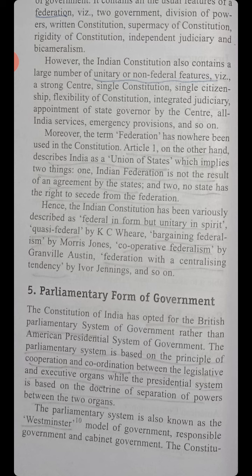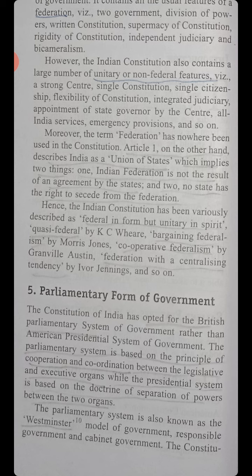Article 1 of the Indian Constitution, on the other hand, describes India as a Union of States, which implies two things. One, the Indian federation is not the result of an agreement by the states, and two, no state has the right to secede from the federation. Hence, the Indian Constitution has been variously described as federal in form but unitary in spirit, quasi-federal by K.C. Wheare, bargaining federalism by Morris Jones, cooperative federalism by Granville Austin, federation with a centralizing tendency by Ivor Jennings, and so on.